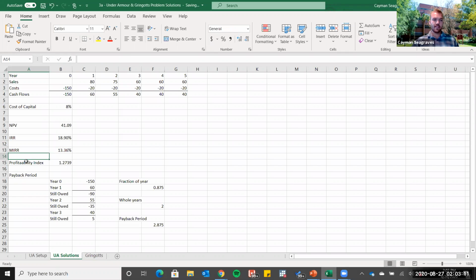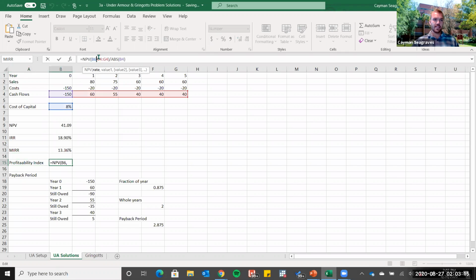Next, we want to calculate the profitability index. The profitability index is the net present value of the future cash flows divided by the absolute value of the initial investment. So here you first put in the rate, which is 8%, then drag across on your future cash flows, divide by, and then use this ABS function, which is the absolute value.